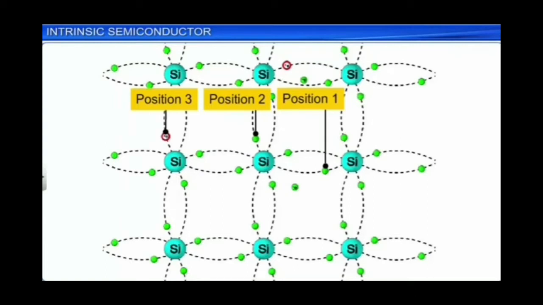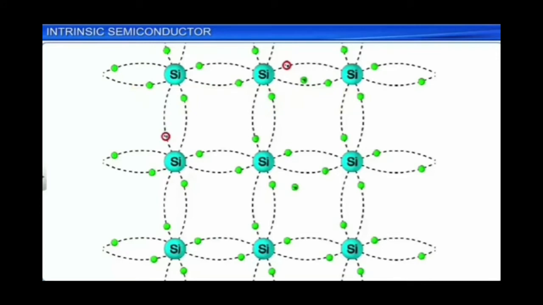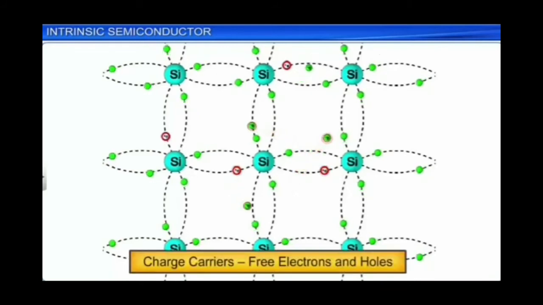So due to the rise in temperature, free electron hole pairs are created. Free electrons, as the name suggests, are free to move, so they contribute towards conductivity. And at the same time, these holes also contribute towards conductivity, because when the bound electrons shift their position to fill the hole, that movement also contributes towards current. Thus, in an intrinsic semiconductor, there are two types of mobile charge carriers: free electrons and holes.